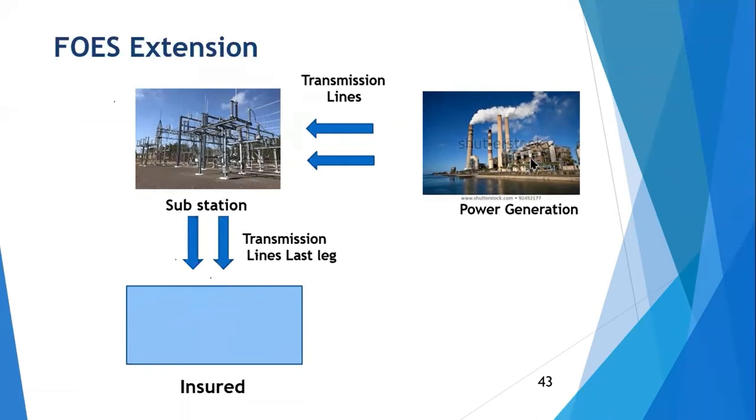But if there is a damage in the power generation plant, then this loss will not be paid. It will be considered as second tier. What we are supposed to consider is the last leg of power supply. Another question, if there is a damage to the transmission line, again, no loss is payable. People are confused. They think that transmission line damage will also trigger BI. No. Only when there is a physical loss or damage to the property at the substation premises, which results in interruption of power supply to the insured premises, then only BI claim is paid. Okay.